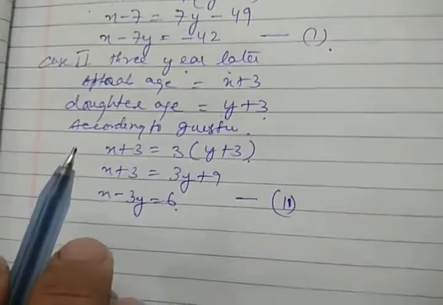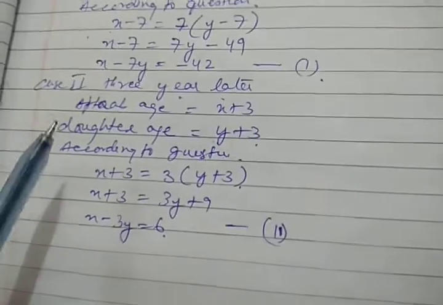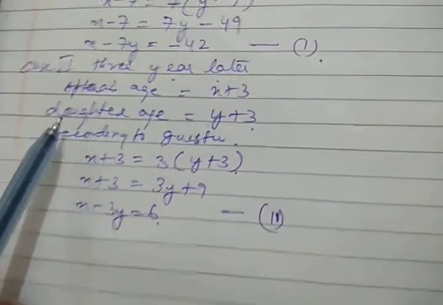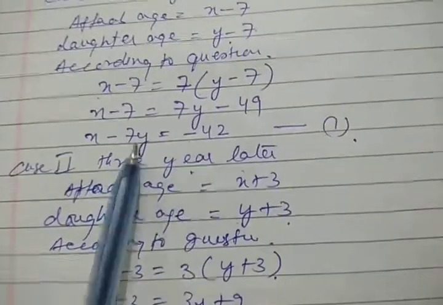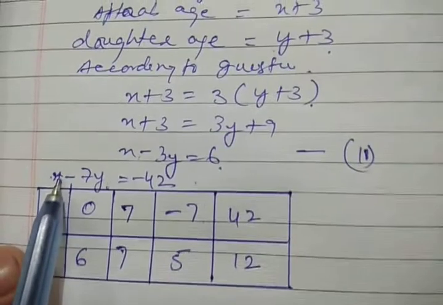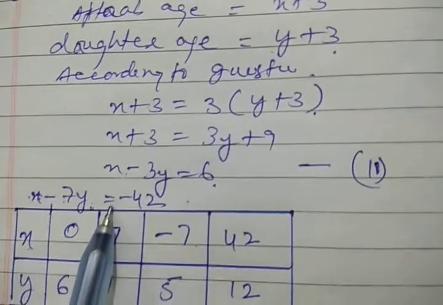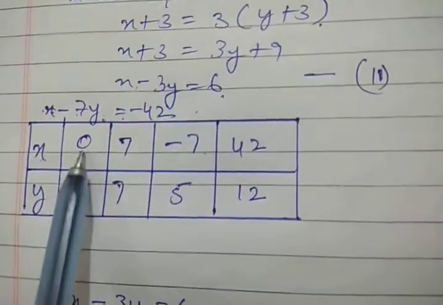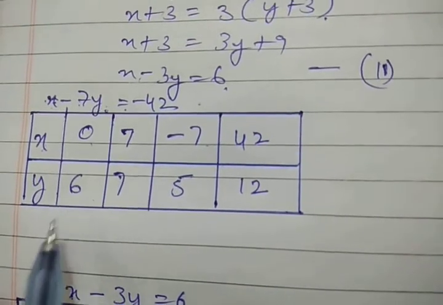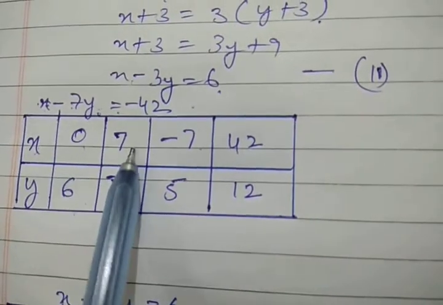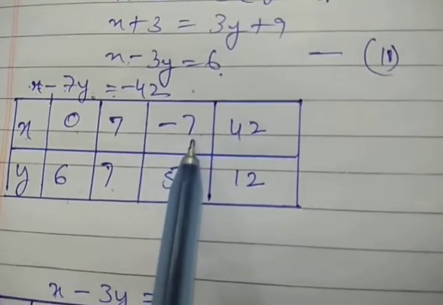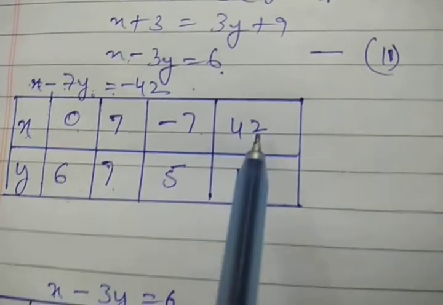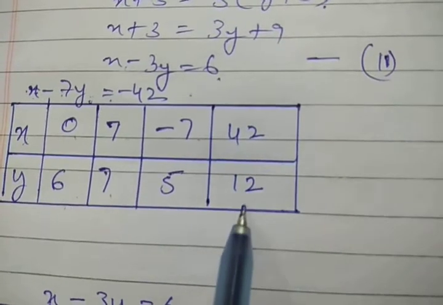Now we have to plot the graph with respect to this and find the solution. Now locate the coordinates with respect to the equations given. For equation x minus 7y equal to minus 42, the coordinates are: x equal to 0, y equal to 6; x equal to 7, y equal to 7; x equal to minus 7, y equal to 5; x equal to 42, y equal to 12.